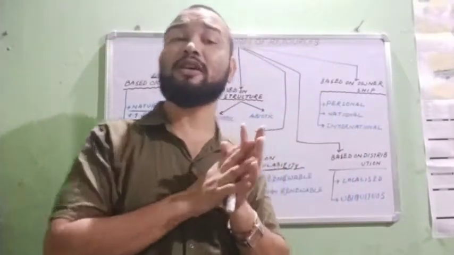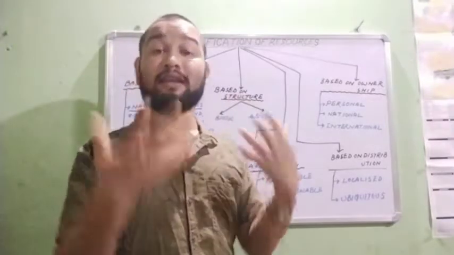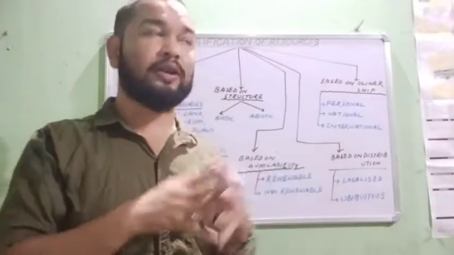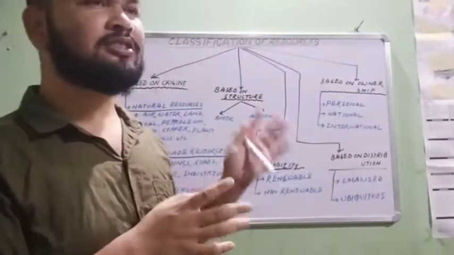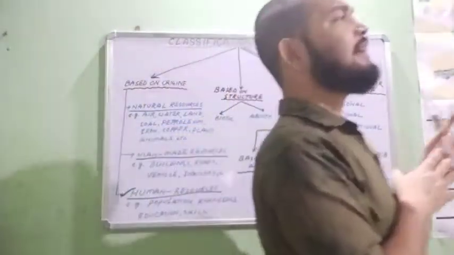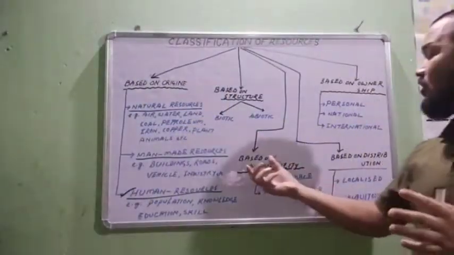The fan is above me. This is also an abiotic resource because it does not have life. Okay, non-living things, so these are abiotic resources. On the basis of structure, it is simple. Next one is on the basis of availability.